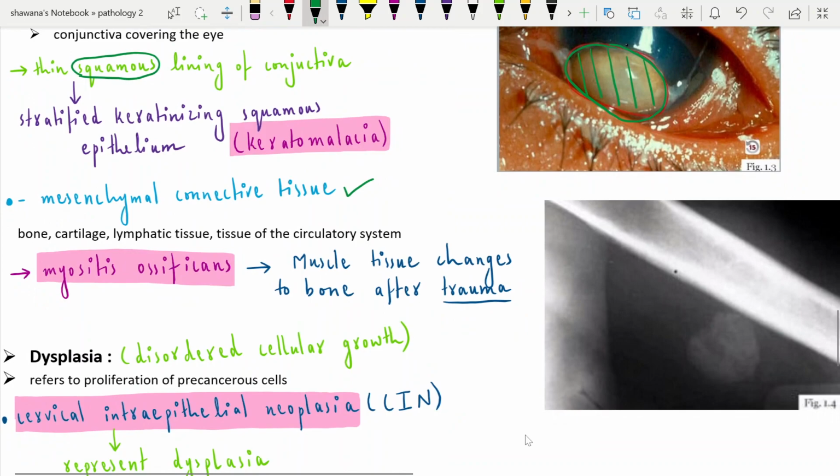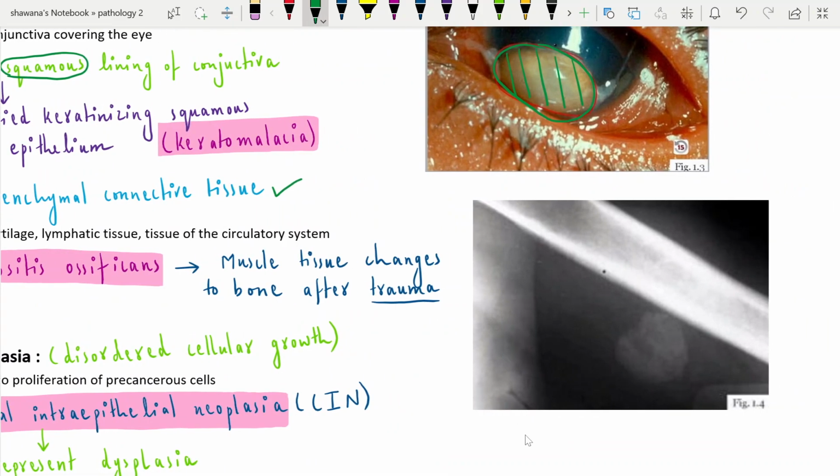For example, in this diagram, it is an X-ray image in which we can see that this is a long bone. It can be either humerus, femur, or any of the long bones. But beside the long bone, this is the muscle. But you can see here a slightly whitish appearing body.